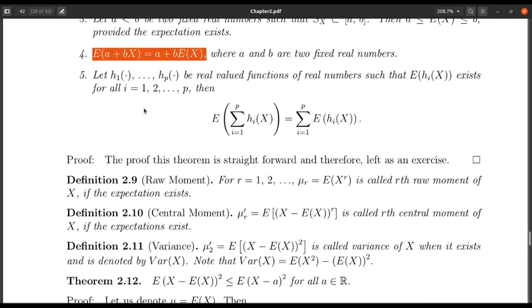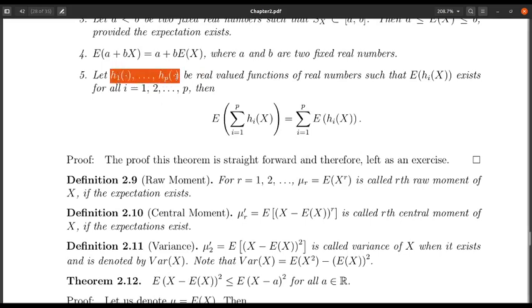Next one is a kind of generalization of the previous one. Suppose I have p functions h1 to hp, and if I try to find out the expectation of the summation of hi(X), that will be the summation of expectation of hi(X). So this summation sign can be taken outside the expectation, and I am not going into the proof of this one, because it is fairly the same as the previous proofs.